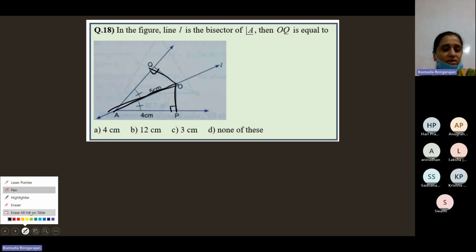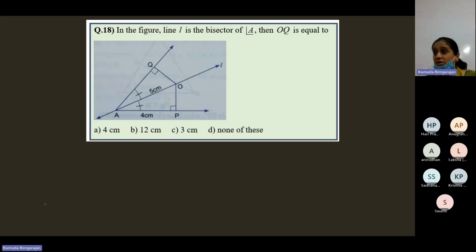Now because it's not given, here you should say this angle 1 is equal to angle 2, angle 3 is equal to angle 4, and OA is the common side. So AAS, the triangles are congruent. So CPCT, you will get. Name the triangles in the correct order, children.